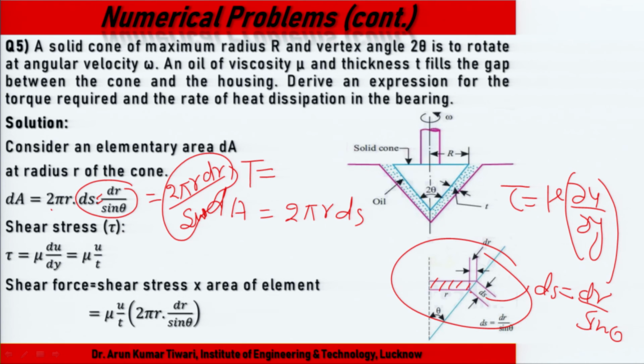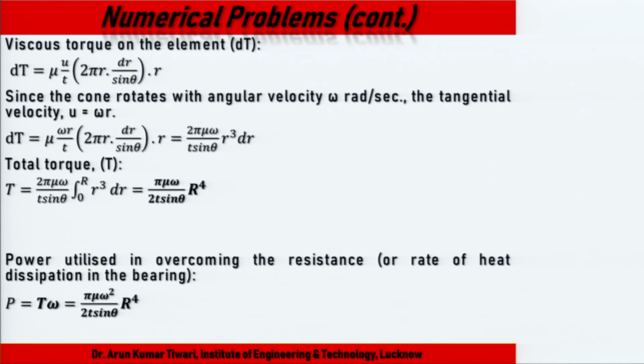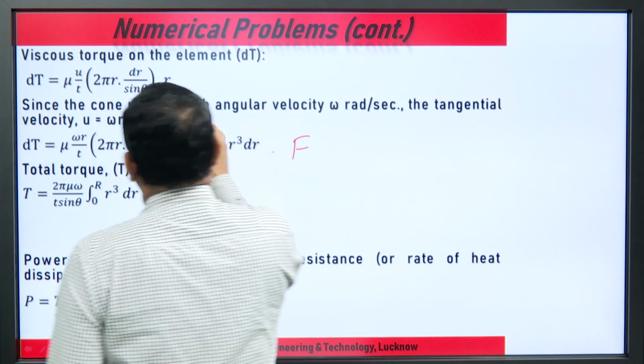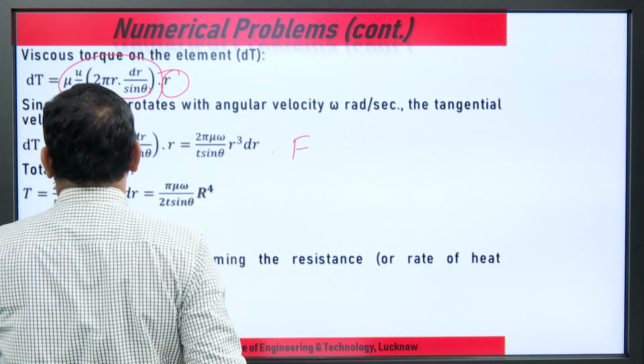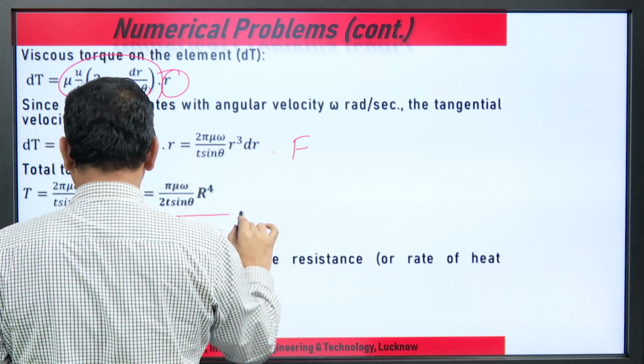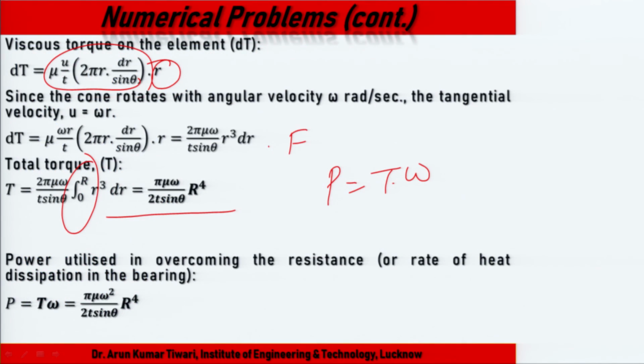If the area is known, the shear stress is mu du dy. Then the shear force equals shear stress tau into the elemental area dA. And what is the torque dT? Torque is force into radius. To calculate the total torque, we integrate from 0 to r. And what is the power? Power P equals T into omega.